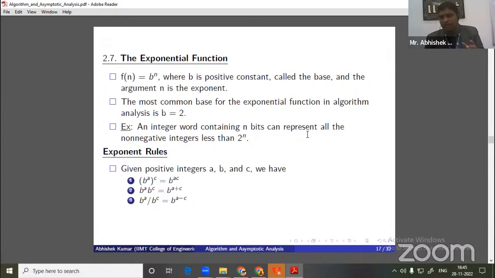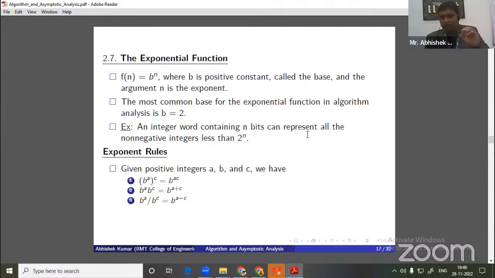That means for each bit we have two possibilities. If there are n bits, then for each bit we have two possibilities. That bit can be either 0 or it can be 1. So the total number of words can be 2 to the power n.